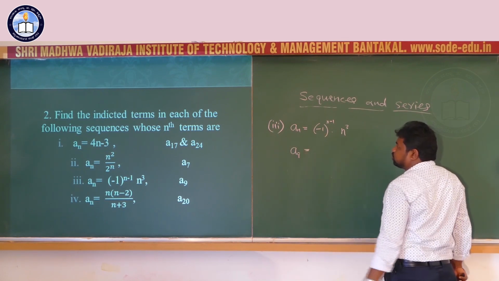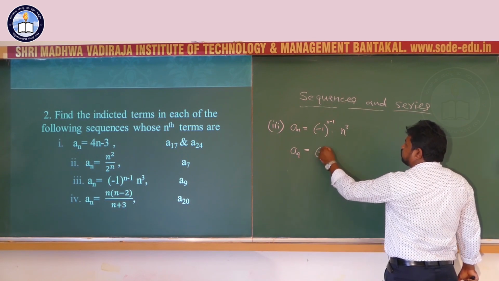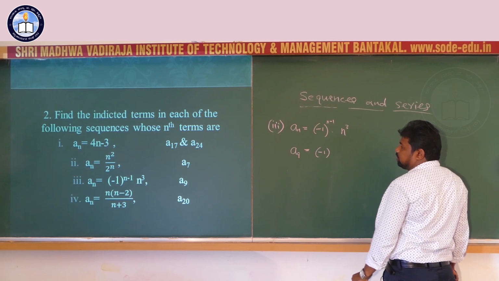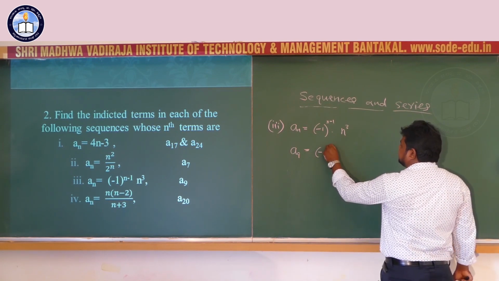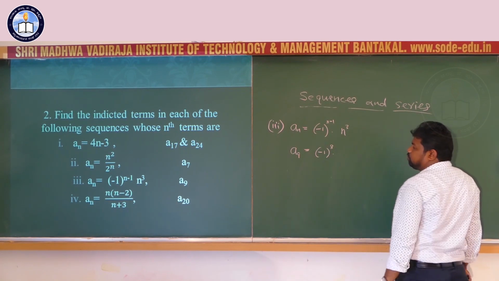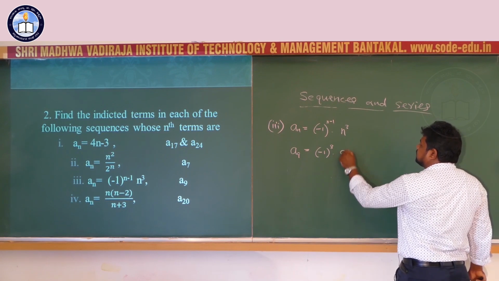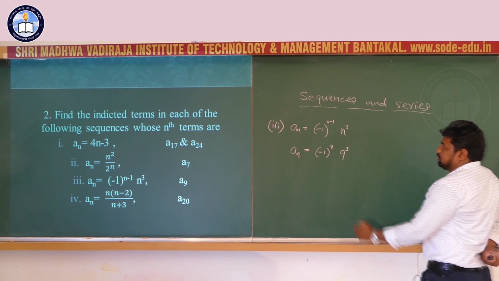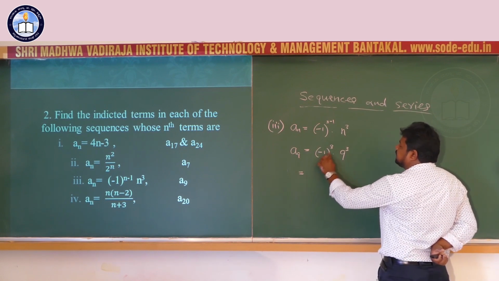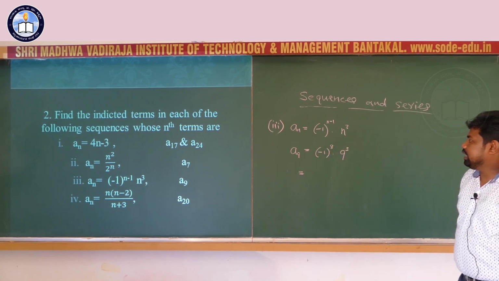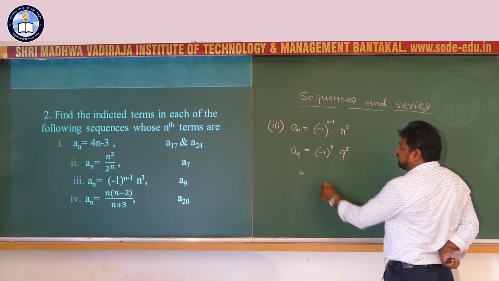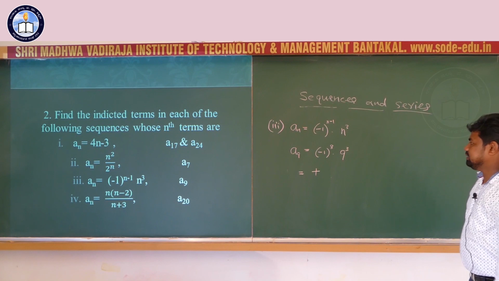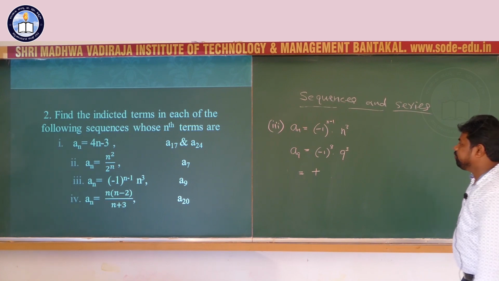Therefore, take n equal to 9, minus 1 power n minus 1. N minus 1 means here 9 minus 1, that is 8, into 9 power 3. That is equal to minus 1 power 8. Minus 1 power even number, therefore plus 9 power 3, that is 729.